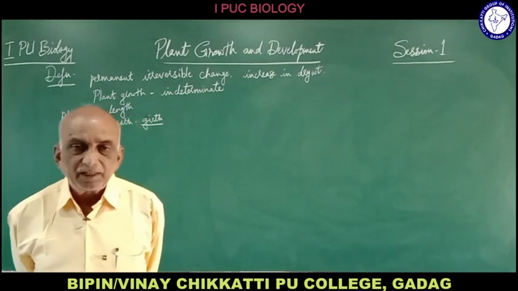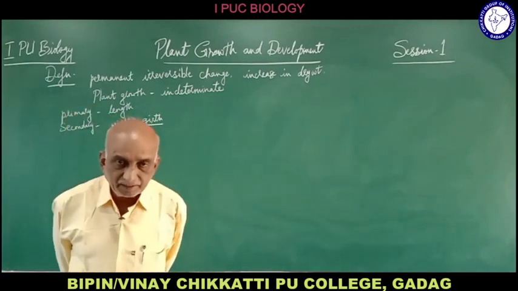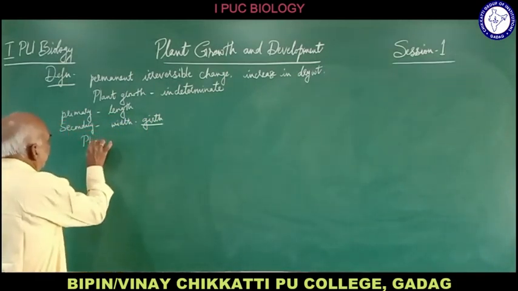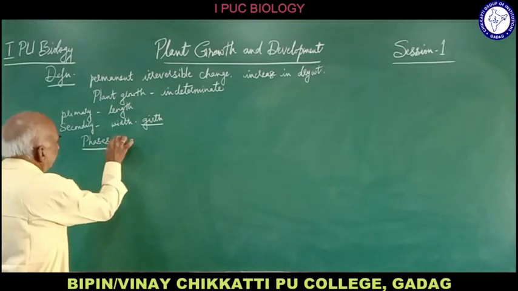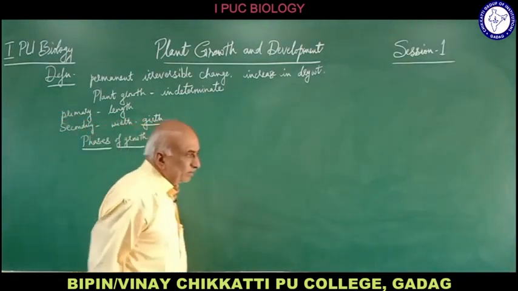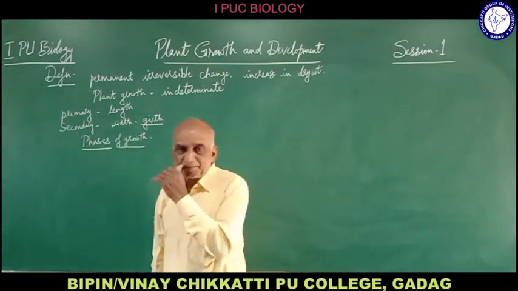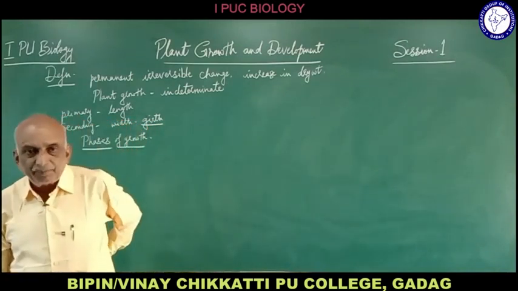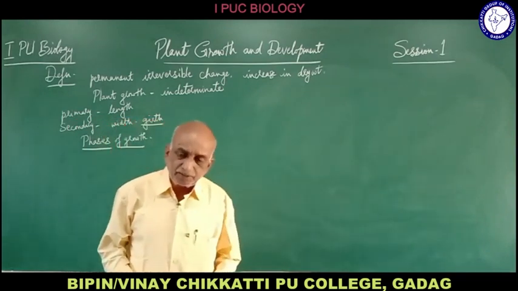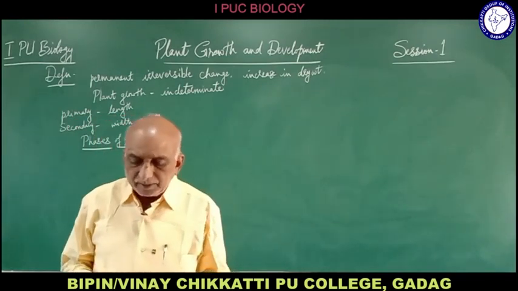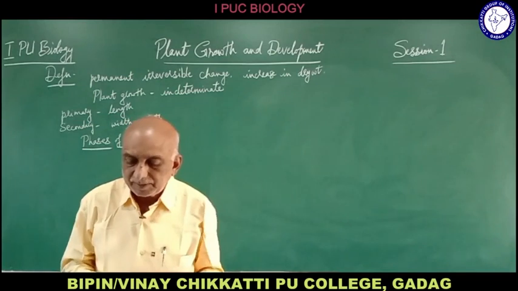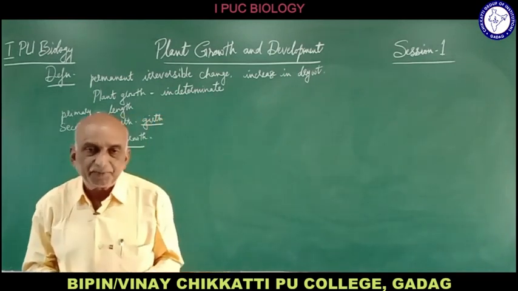So these are the parameters of measuring the growth. Now the next part of the growth is phases of growth. What are the different phases of growth which are seen in a particular period? Growth usually occurs in 3 phases. So there are 3 phases of growth. The period of growth which takes place in a plant is usually divided into 3 phases.